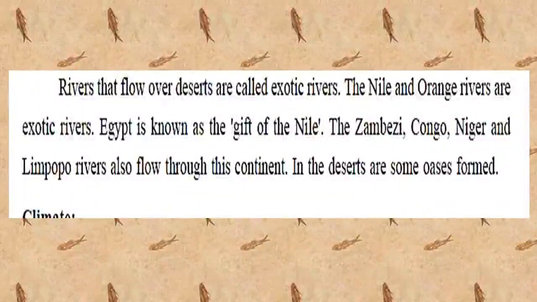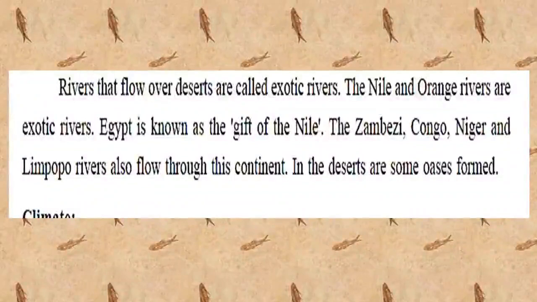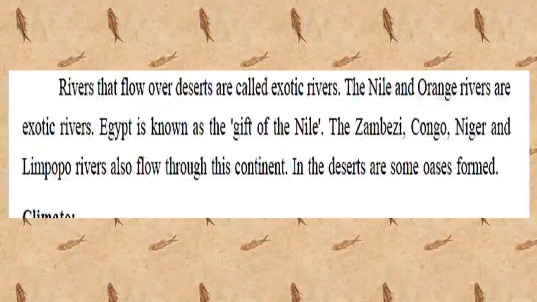Because of the Nile river, Egypt is developed. That is why Egypt is known as the gift of the Nile. There are the Zambezi, Congo, Niger and Limpopo. These are the important rivers that flow through this continent. And we see some oases. Oasis means small water bodies which form temporarily in this region.